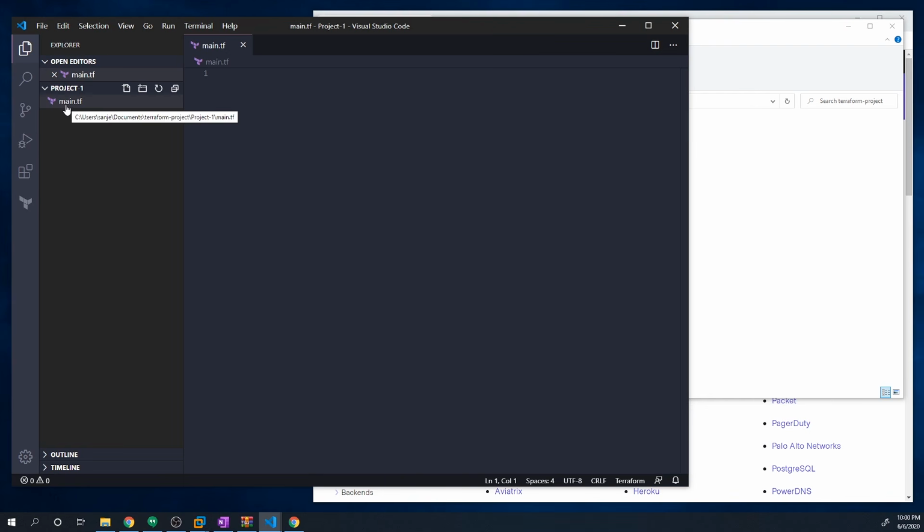But keep in mind that you don't actually have to call this main. You can call it file one. You can call it first project.tf. Just make sure it has a .tf extension. Now in this file, the first thing that you have to do is define a provider.